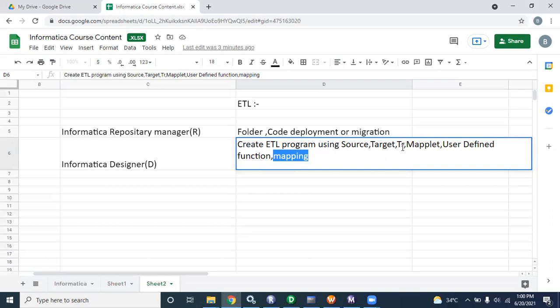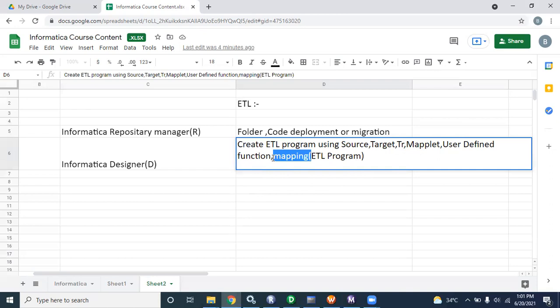We can embed all those things in one program, and that program is called a mapping. That means mapping is nothing but your ETL program, where you can use source, target, transformation, and in the advanced session mapplet, user defined function, and everything. Mapping is the program where we can define source, target, transformation.